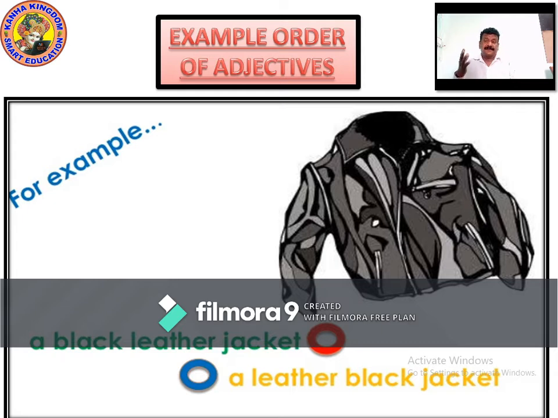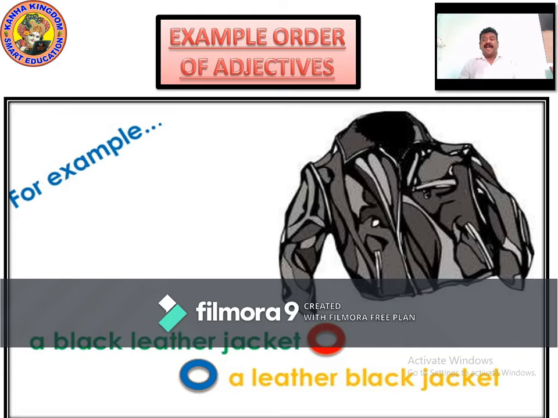The question is, what is to be written in order? In a proper way, when you write it, it will become a leather black jacket. This is the proper way of order of adjectives.